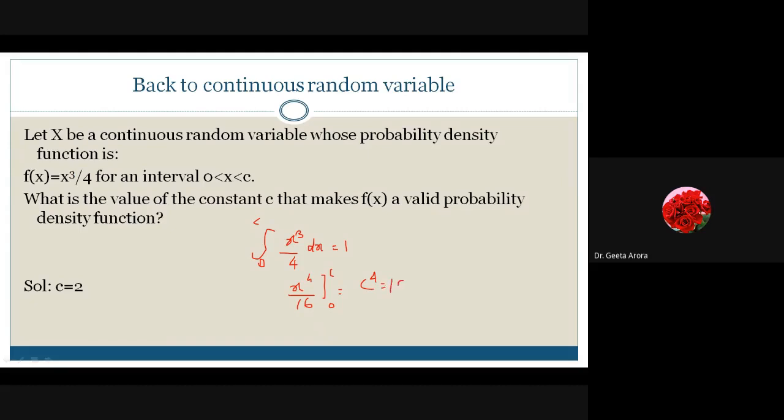And we know for which c value c⁴ is 16. So it is 2. You can say it could be minus 2 and plus 2 also, but actually when it is the upper limit and we are going from 0 to c, it can't be negative. That's why the solution is only 2. Okay, most of you have given me the answer. That's good. Praful, Shubham, Karthik, Arjun. So this is how we are going for the continuous random variable.